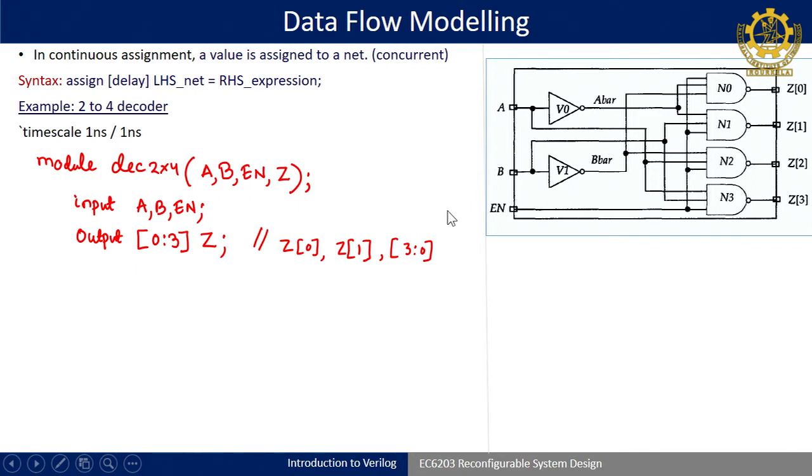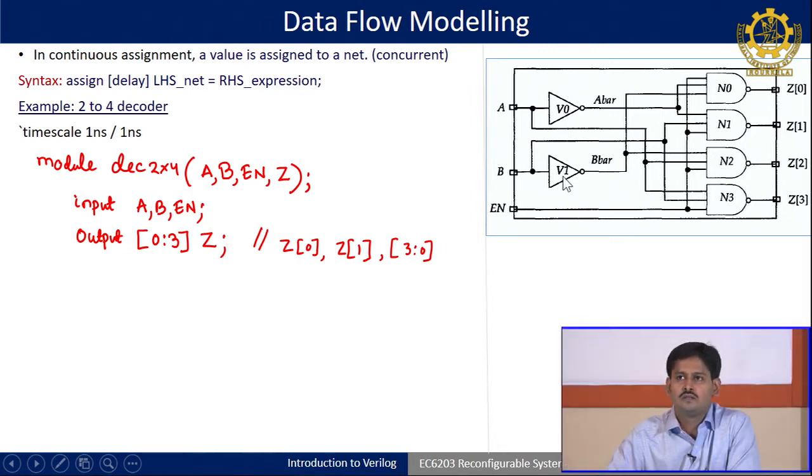Coming to the coding, if you see in this code, in the module we are defining all the inputs here and the outputs here, right. In between there are 2 kinds of gates which we can represent in Boolean form: the NOT gate, with the not operator in data flow modeling, followed by the NAND gate here. Understood?